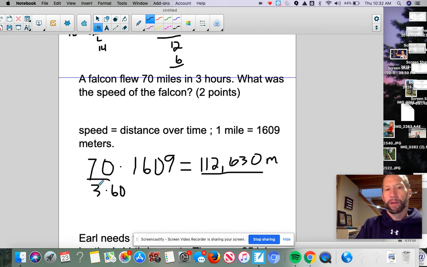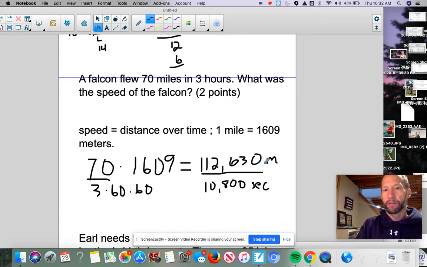So I'm going to multiply those 3 hours times 60 minutes. Then I'm going to multiply times 60 again because I know there are 60 seconds in a minute. When I do that, I am going to get 10,800 seconds.